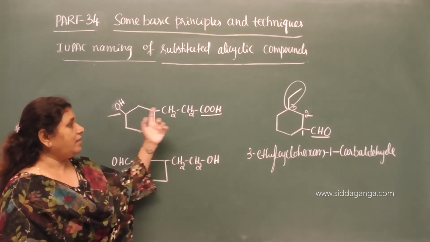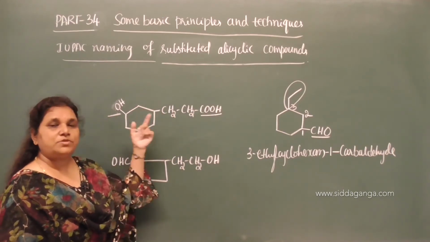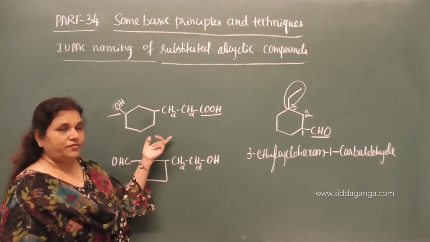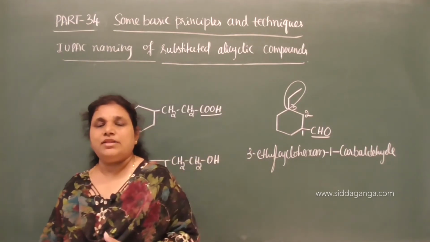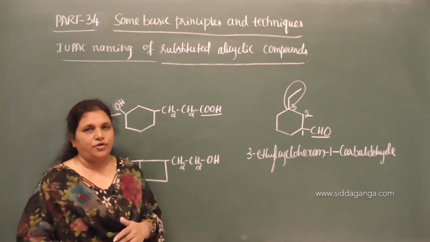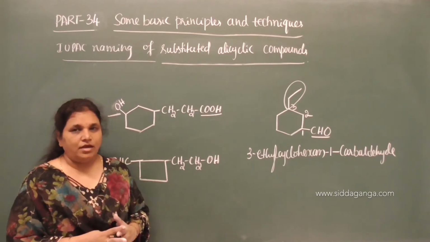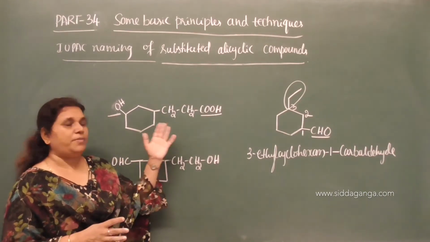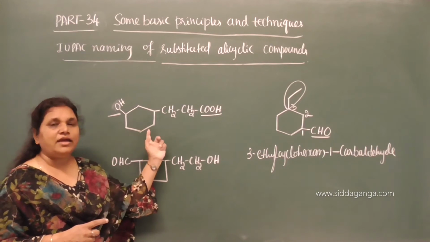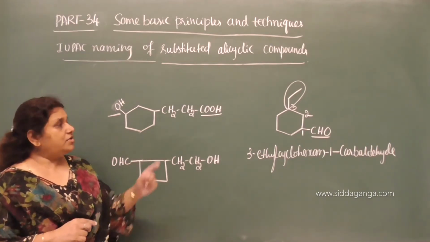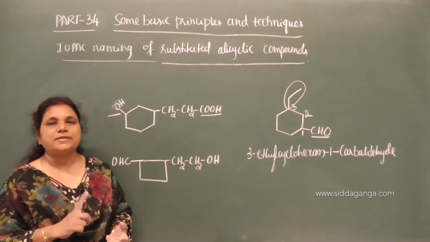Depending on the priority of the functional group, we can use the alicyclic ring as a substituent or treat the side chain as a substituent. That depends on the priority of the functional group. If a high priority functional group is present in a side chain, then we have to treat the alicyclic ring along with its functional group as a substituent. Clear?